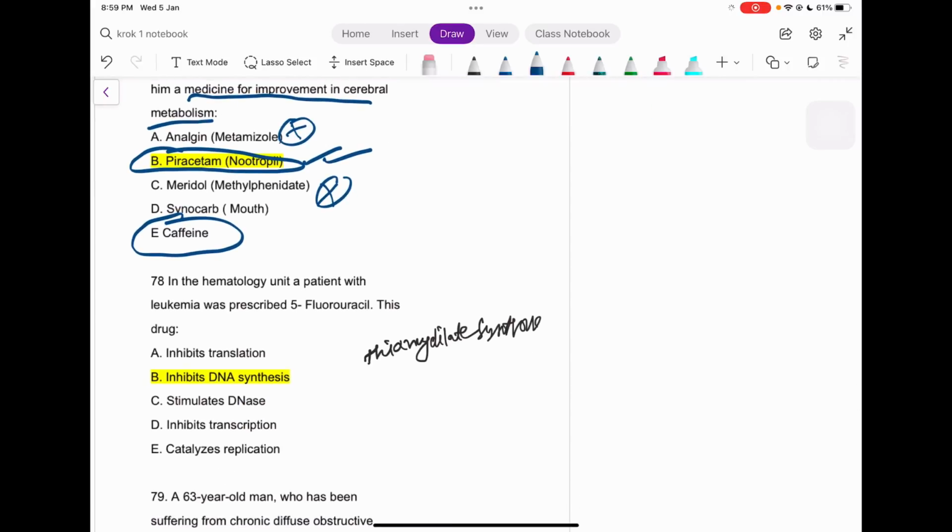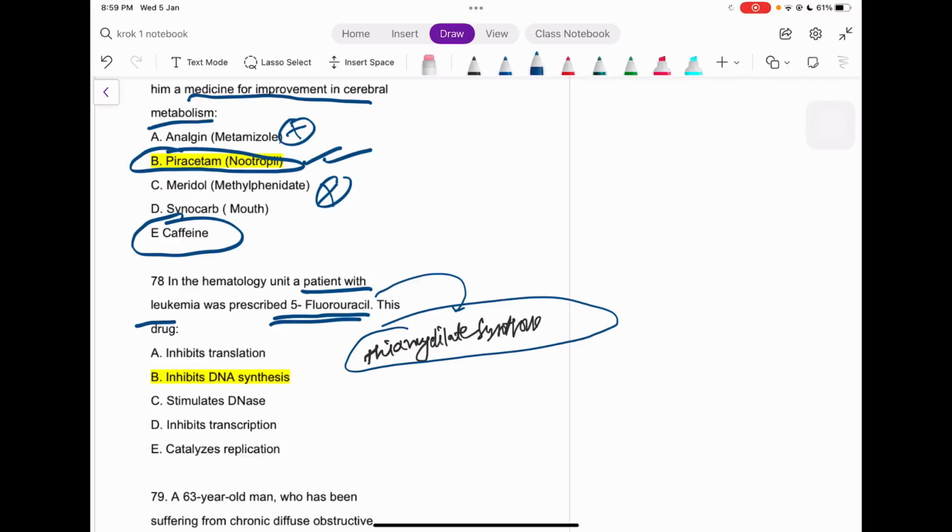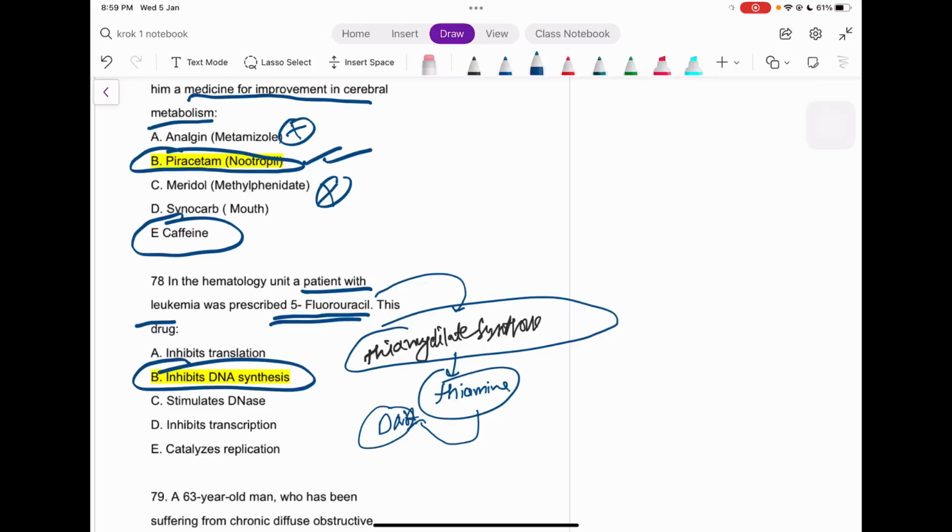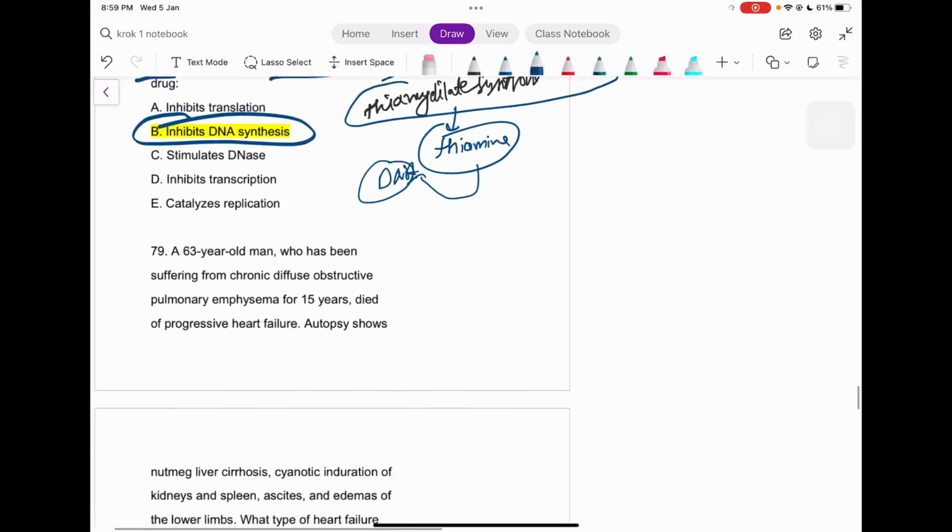The patient with leukemia is prescribed 5-fluorouracil. What will it inhibit, guys? So this is the answer: thymidylate synthase. And what is the use of thymidylate synthase? It is used for the production of thymine, right? Thymine, and thymine is only present in the DNA. So if we inhibit the synthesis of the thymine itself, it will inhibit the production of DNA. So direct question, guys, not a big point, right?